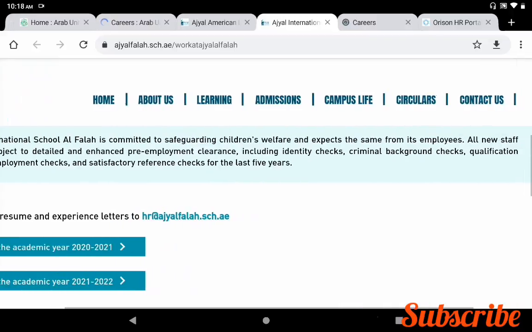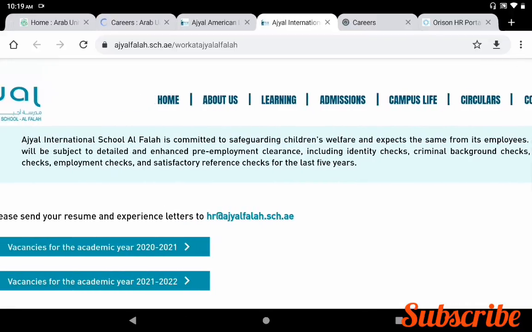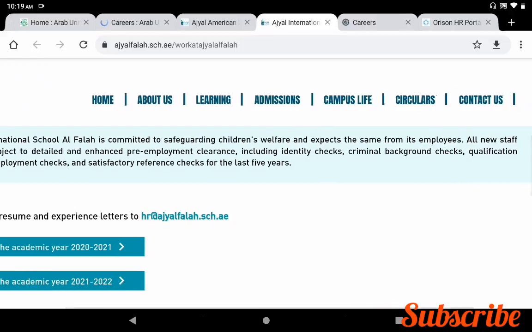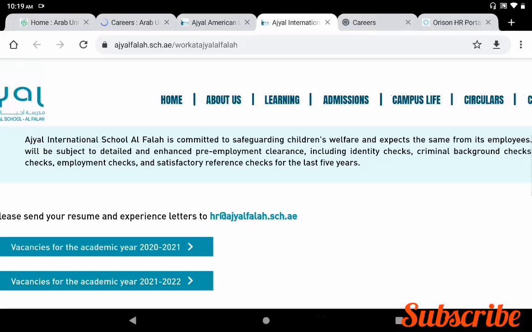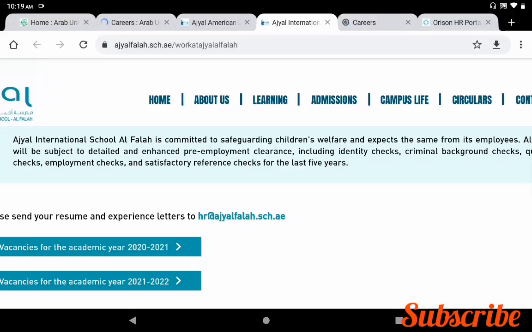All the new staff will be subject to detailed and enhanced pre-employment clearance, including identity check, criminal background check, qualification check, and employment and satisfactory references check for the last 5 years. Once you are selected, they will check all the details for the last 5 years.